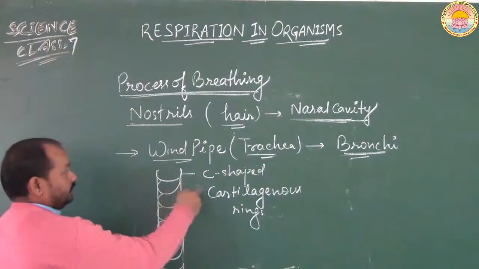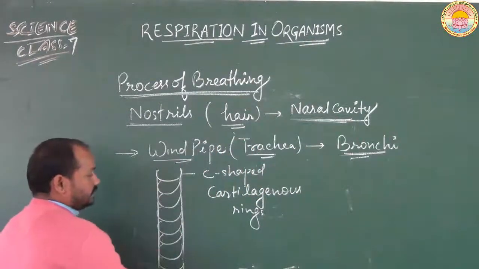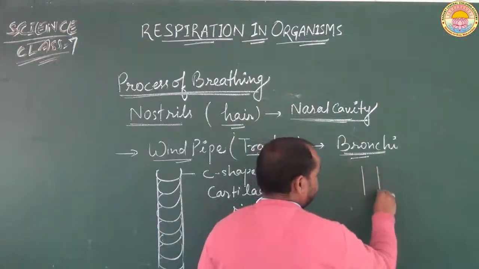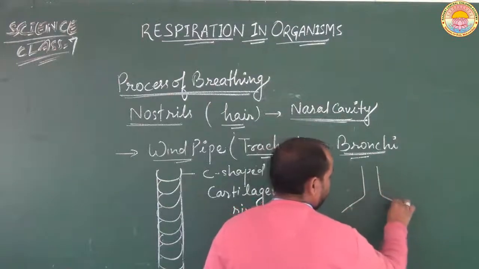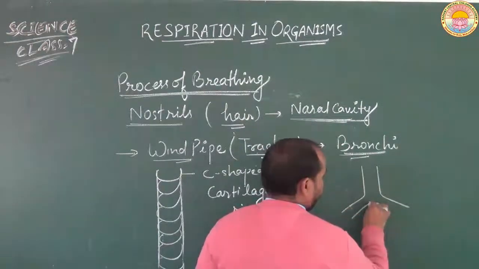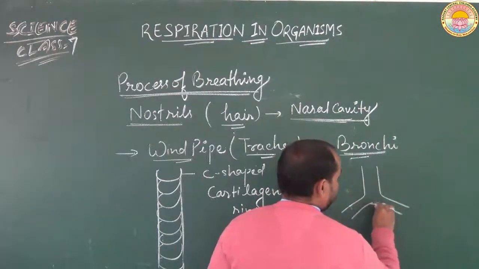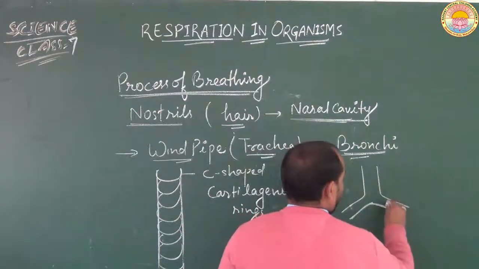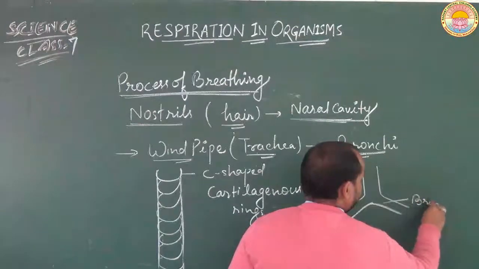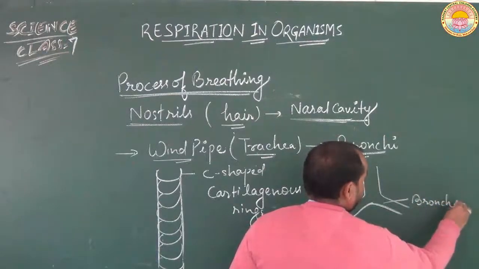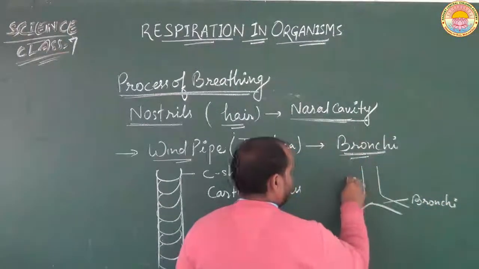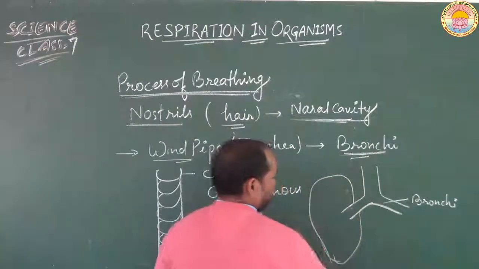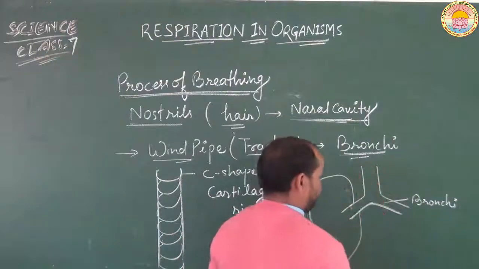This tube-like structure, the windpipe, when it is about to enter into the lungs, is divided into two branches, and these branches are known as the bronchi. This is the lungs and this is the windpipe.